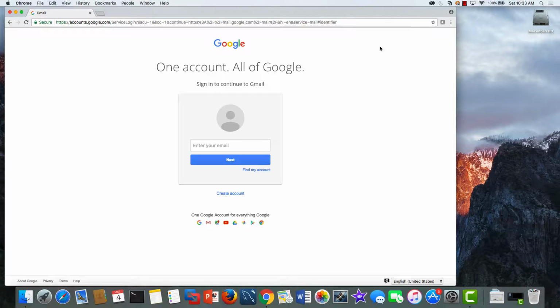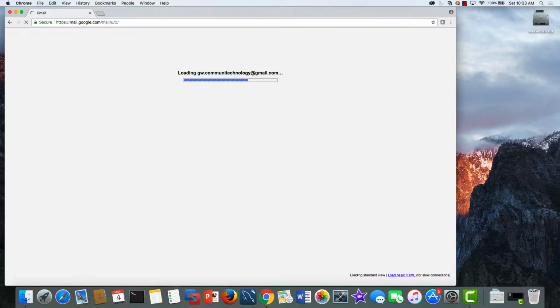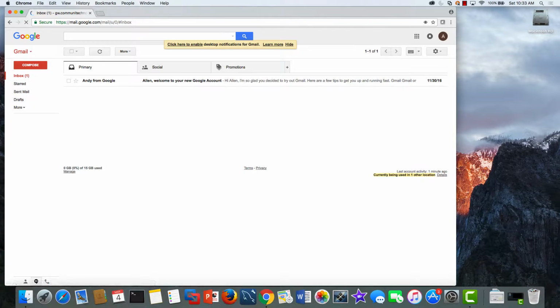By now you've created your Google account, your Gmail account, if you will. But Google is much more than just Gmail, as you're about to see. So you've created your account. Go ahead and log in if you haven't done so already. Saved my login from earlier. And you land here, obviously, at your email inbox page.